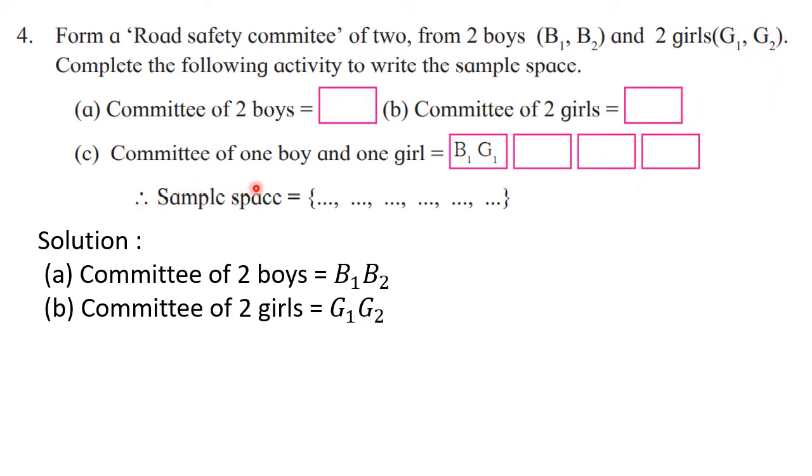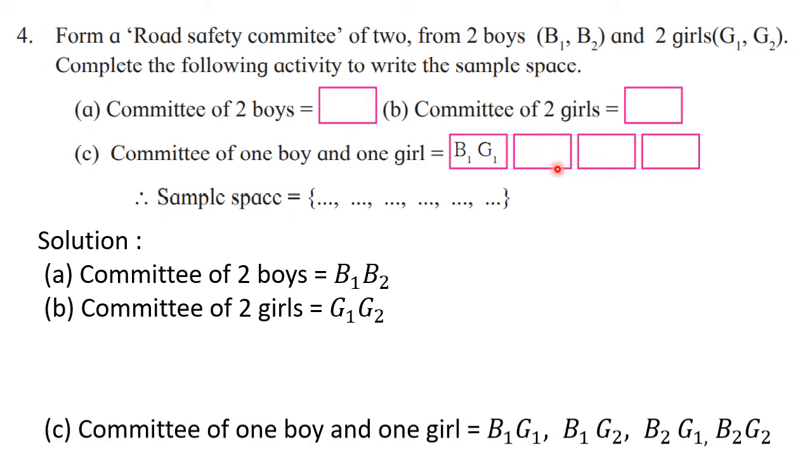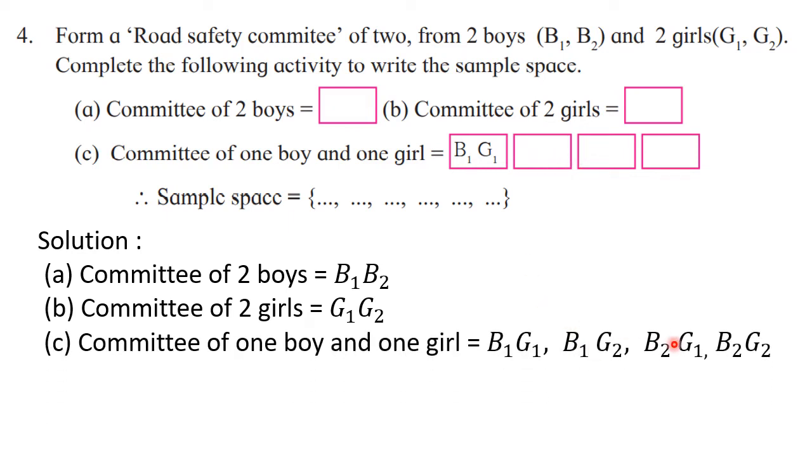Then committee of 1 boy and 1 girl. So B1 G1, 1 point is given here. First boy and the first girl. Now we can take first boy and the second girl. So second point will be what? B1 G2. Similarly, third one will be B2 G1 and B2 G2. Okay, so here you can write down from here. Here you can write down B1 G2. Here you can write down B2 G1 and here you can write down B2 G2.